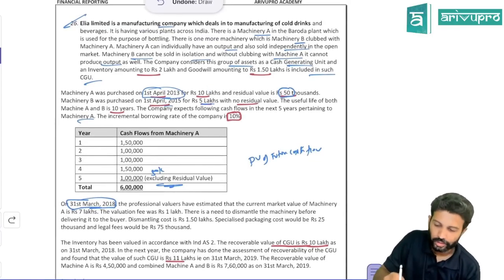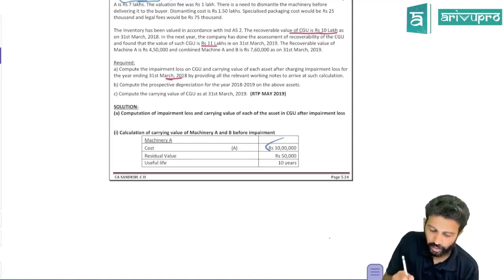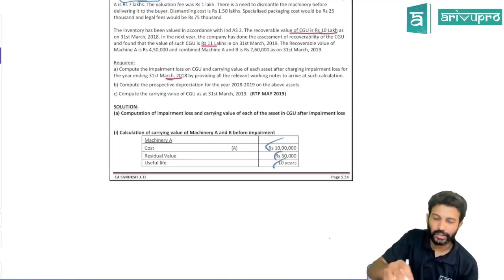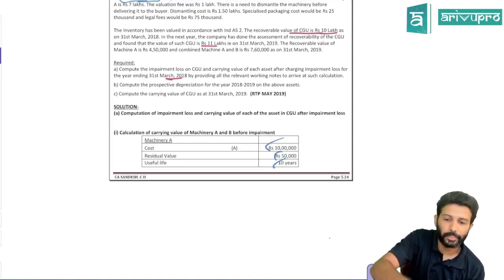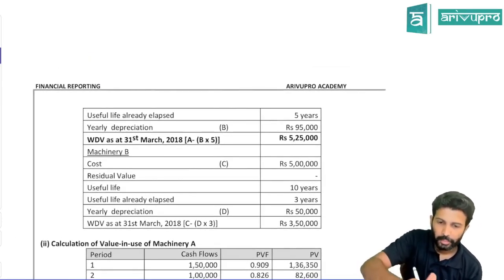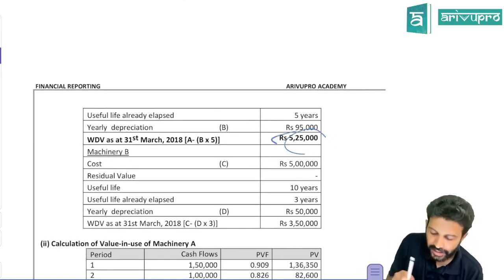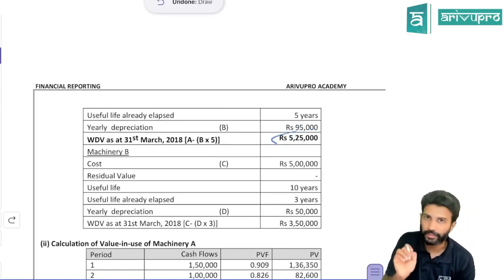10 lakh minus 50,000. Here, that will directly take it. 10 lakh is the cost. Useful life is 10 years. So 10 lakh minus 50,000 is 9 lakh 50,000. You'll depreciate over the useful life of 10 years. You've used it for 5 years, so 475 is the total depreciation. 10 lakh minus 475 will give you a carrying amount of 5 lakh 25,000. So after 5 years, the carrying amount of machinery A is 525.